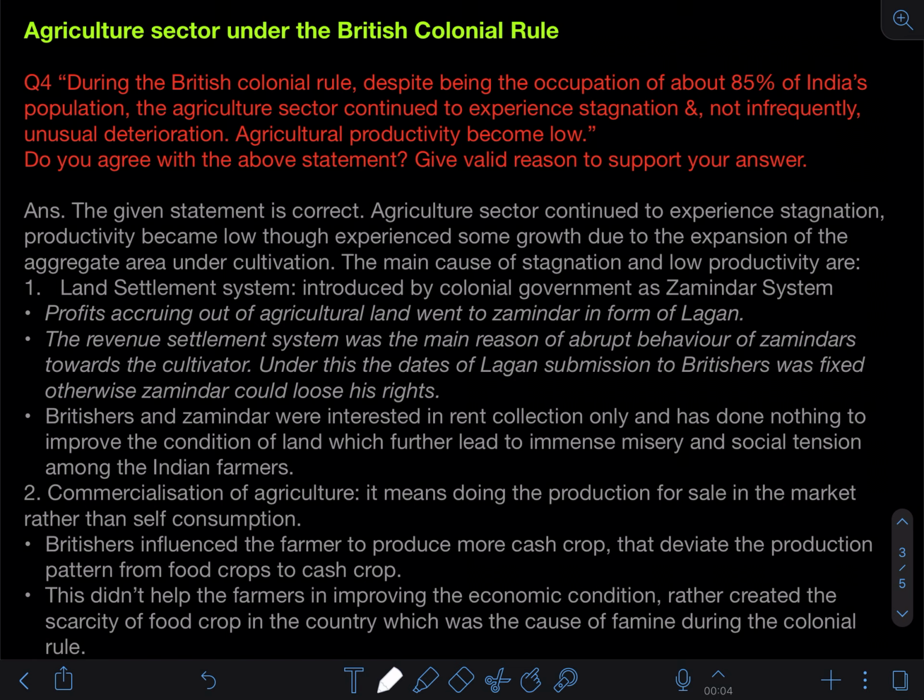Always write yes, the given statement is correct, or no, the given statement is incorrect, right? Is that clear? This is how you need to start, especially this kind of question. There are some other forms of question like justify and all that I'll be covering in my further videos, how to attempt those answers and how to start your answer basically.